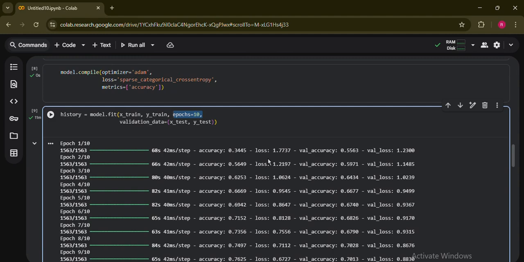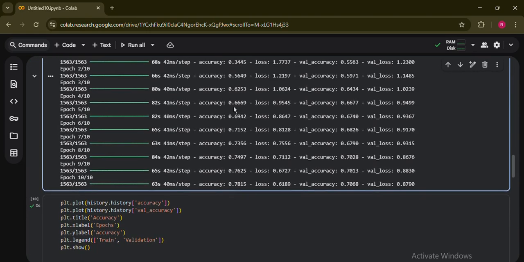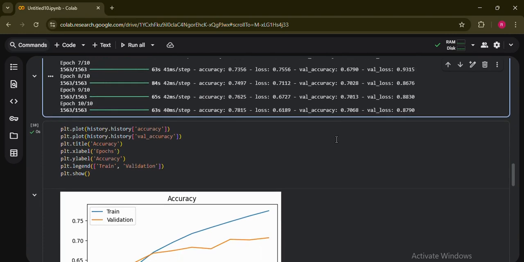Epochs mean one full pass of the dataset. In each epoch, the CNN updates the filters to improve the prediction. During training, you will see accuracy increasing and loss decreasing. Accuracy started from 0.34 and goes up to 0.78, and loss started from 1.77 and goes down to 0.61.